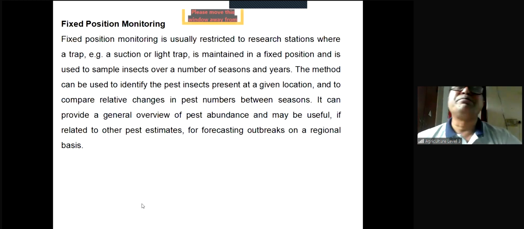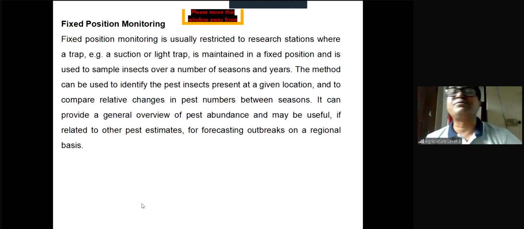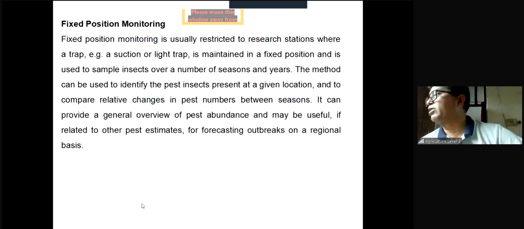Say, for example, Biri, Bari, Bina, etc. They have the head office, they have different regional offices, stations, substations, whatever. If we consider a certain place, the Bina substation, we can collect the data of the pest over a period of time.